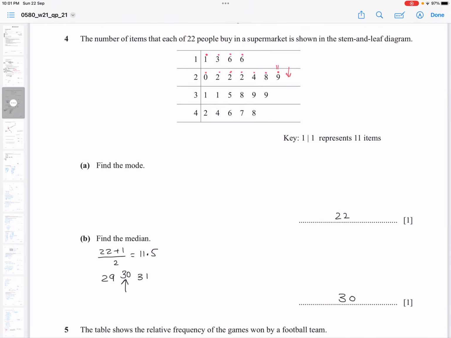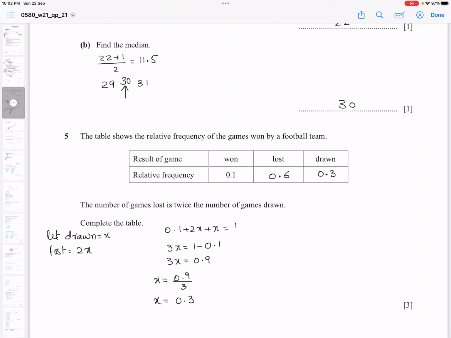30 is your median. The table shows the relative frequency of the games won by a football team. The diagram is given and nothing was written in lost and drawn. The number of games lost is twice the number of games drawn. So let drawn be equal to x, so lost would be equal to 2x.